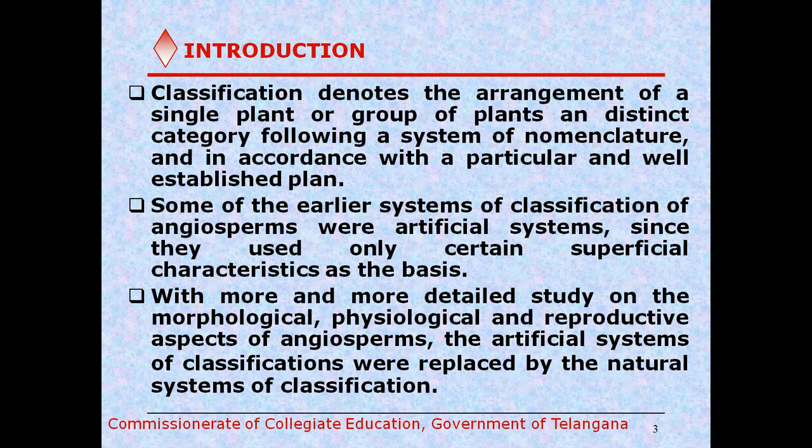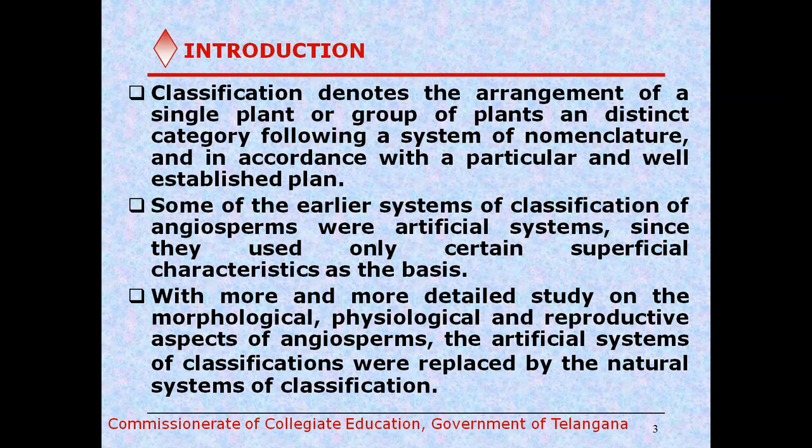So now we come to the artificial system of classification. It is the earliest system of classification. It was proposed by Linnaeus, and Linnaeus's system of classification is also called sexual classification because it depends on the reproductive organs, the number of reproductive organs, like the number of stamens and number of carpels.